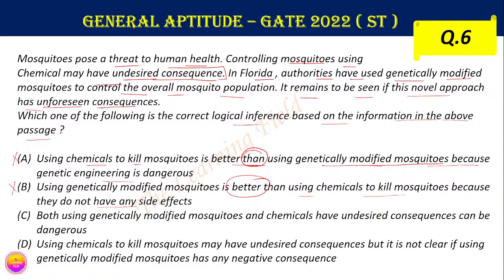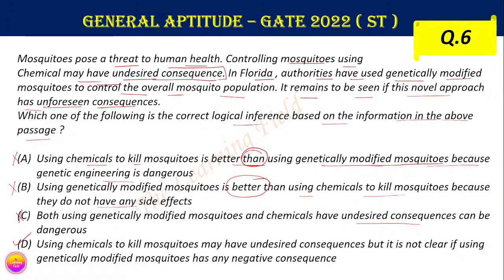Option C says both using genetically modified mosquitoes and chemicals have undesired consequences, but the passage only says that chemicals may have undesired consequences. Also, suppose some chemicals used to kill the mosquitoes have no side effect, or may not have any undesired consequences. So we can't say the exact consequences. So this is also the incorrect one.